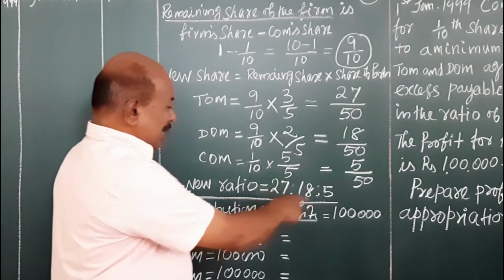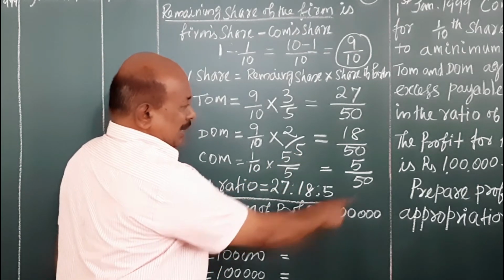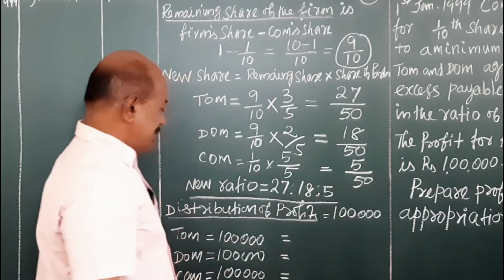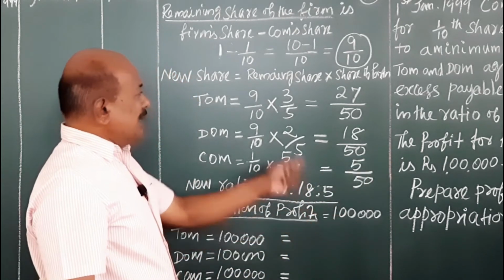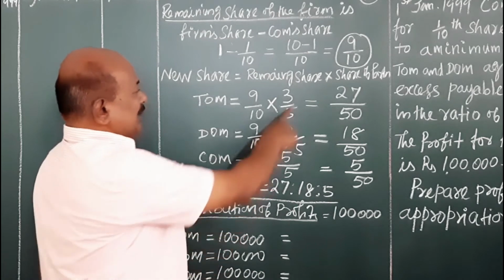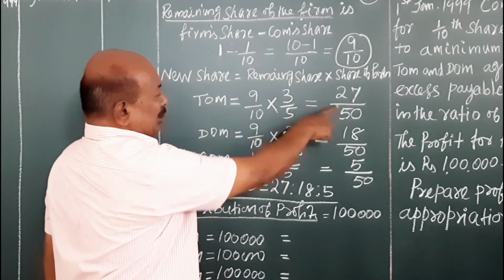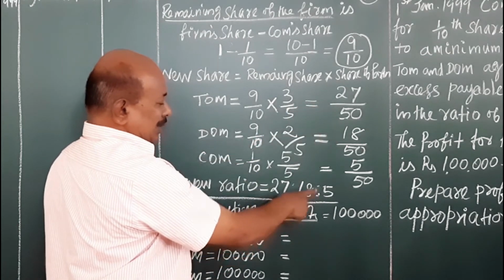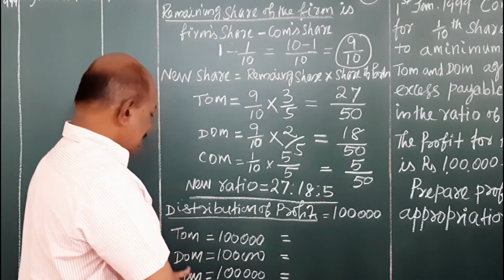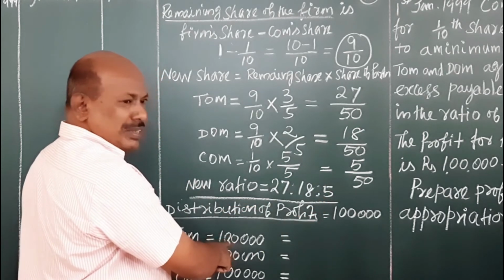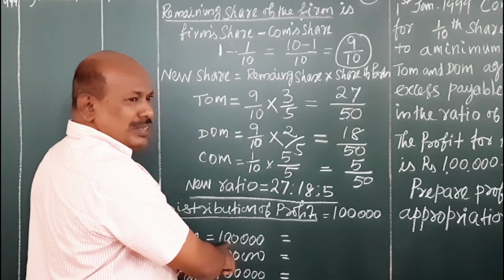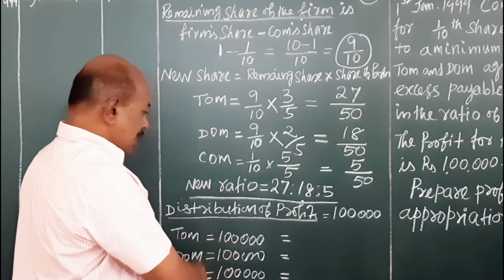The profit earned by the firm for the current year is 1 lakh rupees. This 1 lakh rupees is shared among the partners in their new ratio 27:18:5. Now we have to share it. These total profits earned by the firm are 1 lakh rupees.